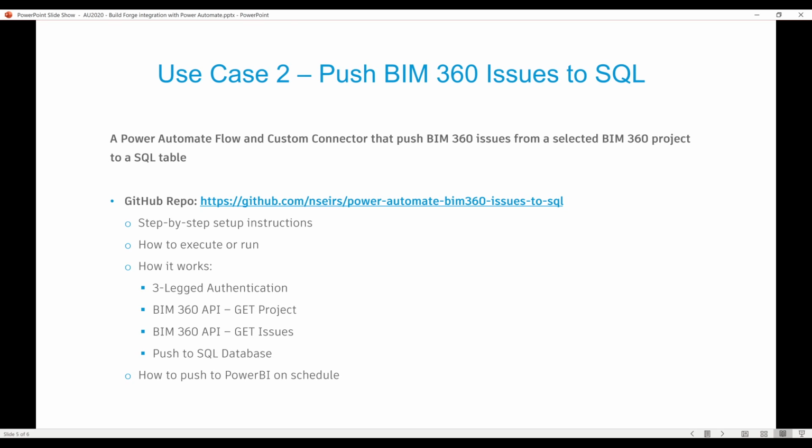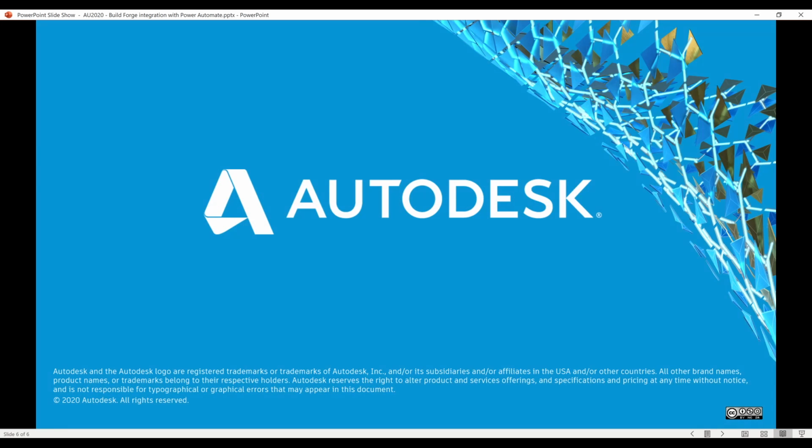For the second use case, this is basically a custom connector and a flow that pushes BIM 360 issue details from a selected BIM 360 project to a SQL database. We also have a GitHub repo that shows a step-by-step guide, and we're going to go through how to execute it and how it works, and also show how to push the data on schedule to Power BI. So enough for the slides. Let's move to live demo.